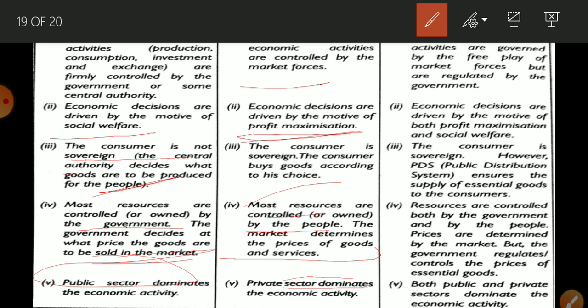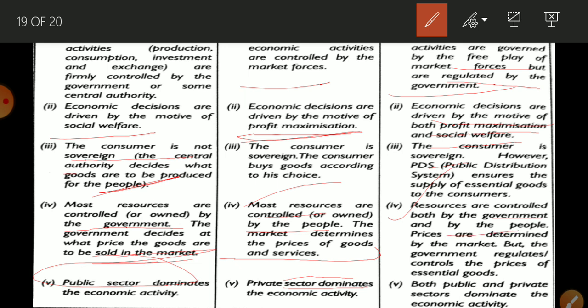Now, mixed economy. Here both are present: activities are governed by the free play of market forces and regulated by the government. That is, there is existence of both private as well as government sector. Decisions are taken by the motive of profit by the private sector and social welfare is the motive of the government sector. Okay, the consumer is sovereign. Why? Because here is availability of the private sector. Okay. Now, resources are controlled by the government and by the people. Both control them.